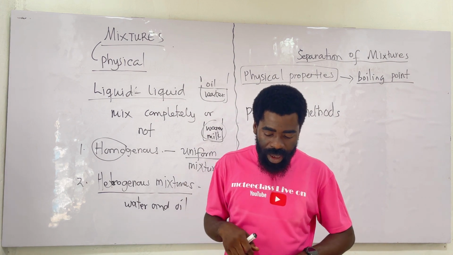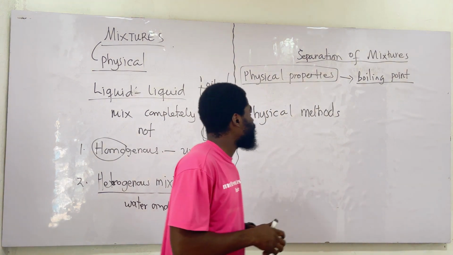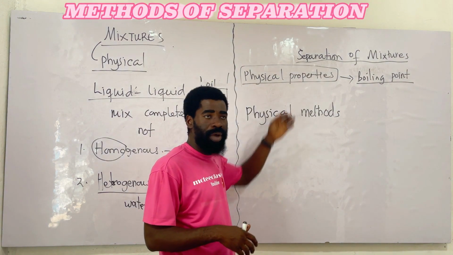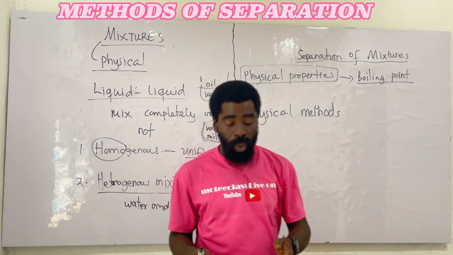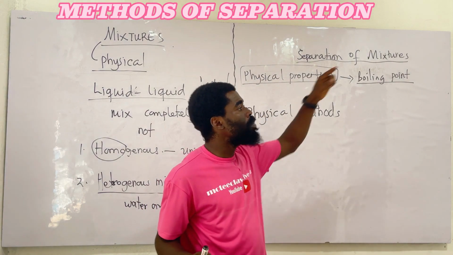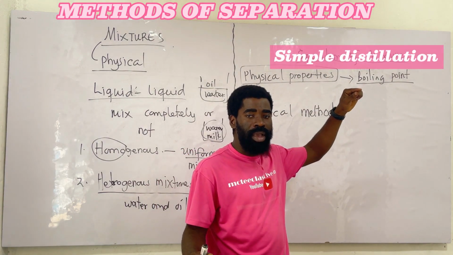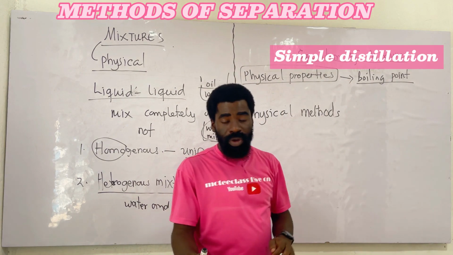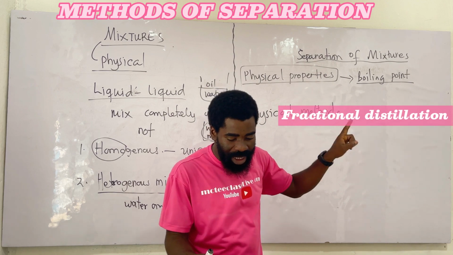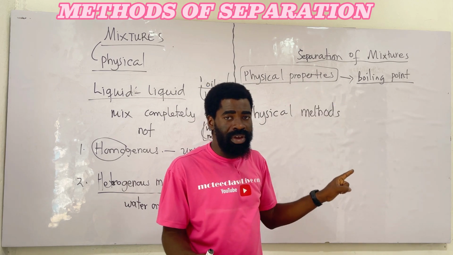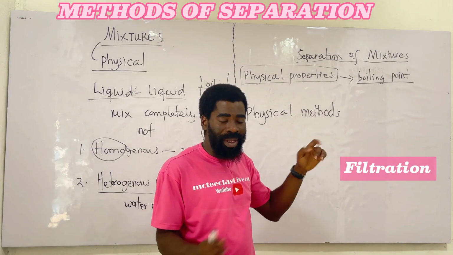Good. Now that we know the physical properties, let's come to the physical methods. How do I separate them? One, we can use what we call simple distillation. We can also use fractional distillation. So simple distillation, fractional distillation, filtration. Most of us know filtration, using filter paper to separate.